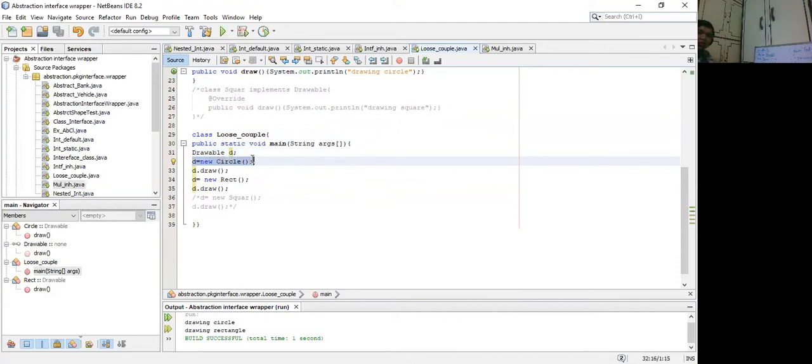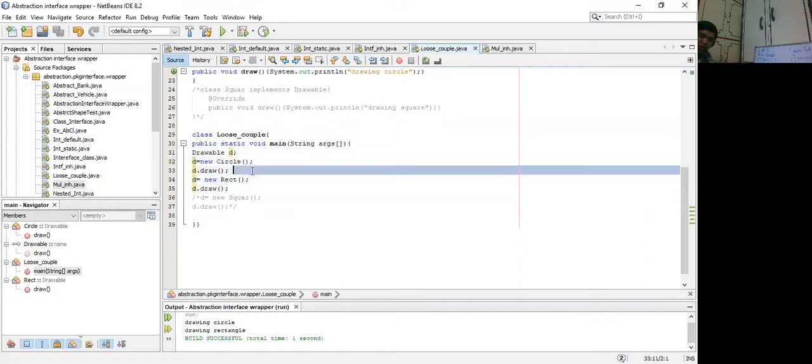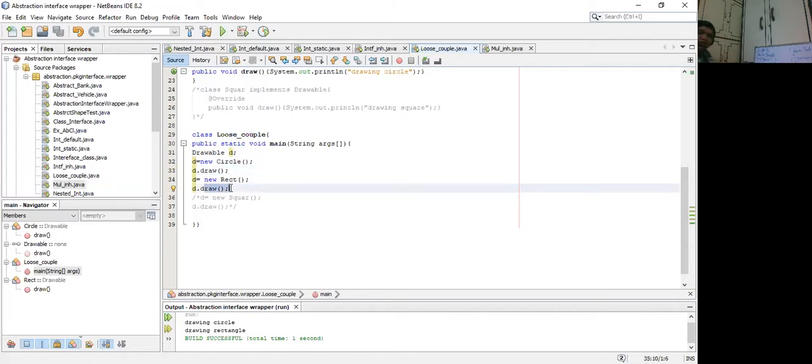First we are turning it into an object of class Circle by using the default constructor of Circle, and next we are turning it into an object of class Rectangle. Before Rectangle, we are calling the draw method that has its definition inside the Circle class, and next we are calling the draw method, which has its definition inside the Rectangle class.